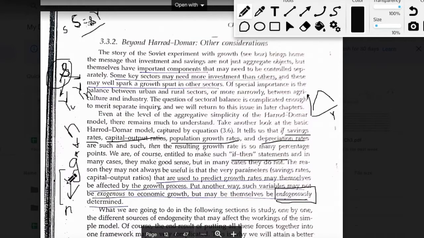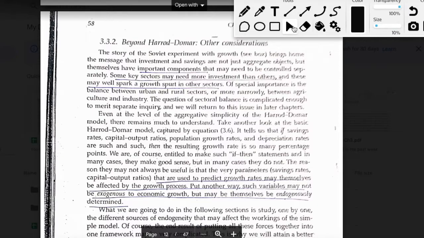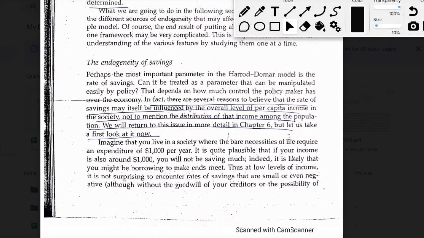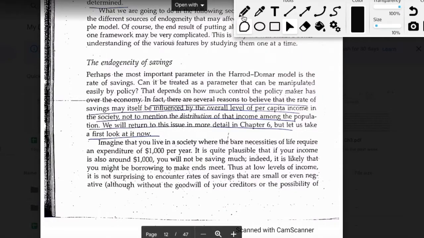We say that these parameters which are responsible for bringing about a change in the level of income or income per capita are exogenous, but that's actually not true. We see that these are endogenous in the model. And how exactly they are endogenous is something that we'll now move on to. The two important parameters we are going to discuss are the savings rate and the population growth rate. But we are also talking about the endogeneity of the capital output ratio as well.